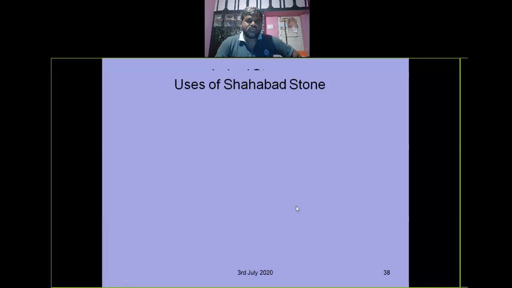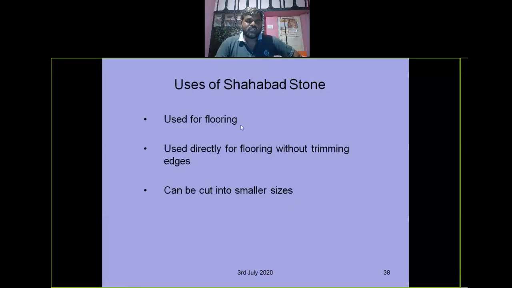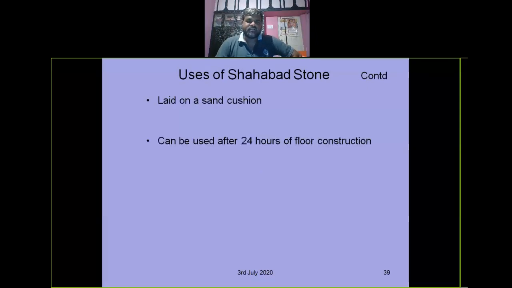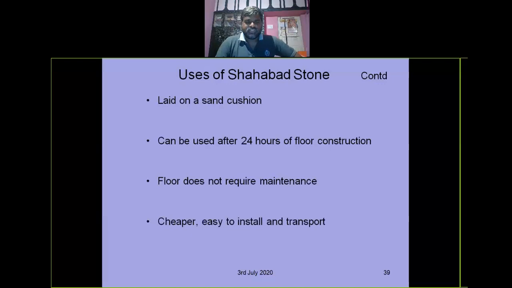So uses of Shabbat stone: it is used directly for flooring without trimming edges, or it can be cut into smaller sizes, whatever size you require. It is laid on flooring with a CC base or a sand cushion. It can be used directly after 24 hours of floor construction. The floor does not require any maintenance, right? It is cheaper, and easy to install and transport.